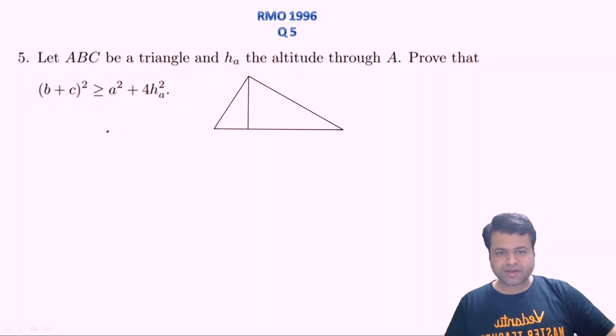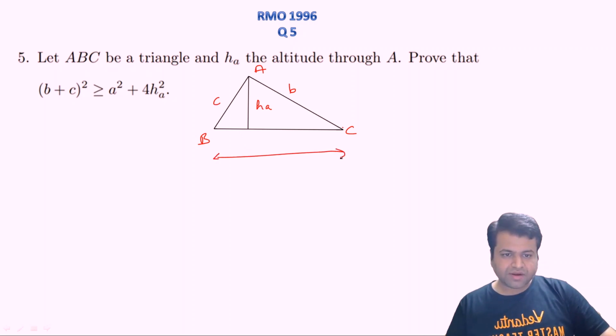Let's first draw the diagram, right? All right, let's assume this is A, B, C, and this is given to be HA. So opposite to B there is small b, opposite to C there is small c, and let's assume this side BC to be a units, right?